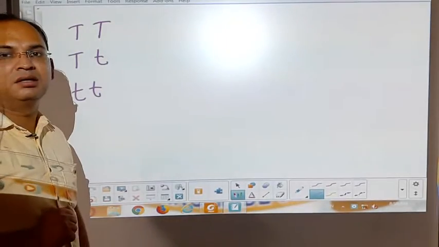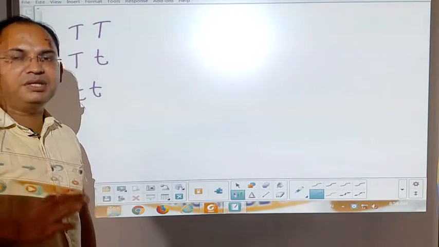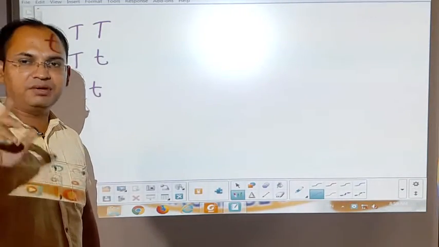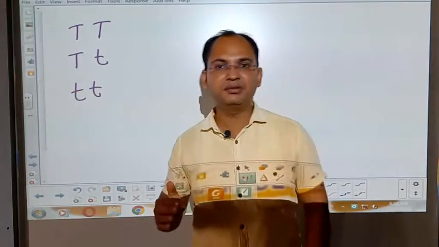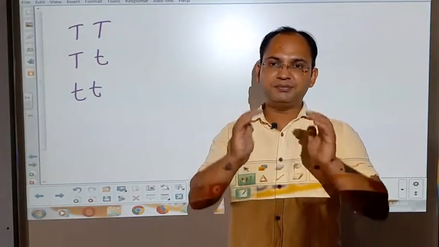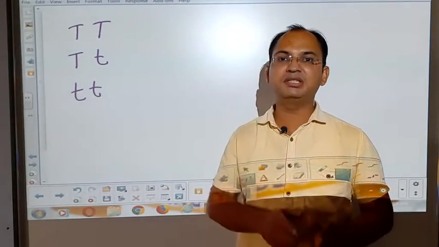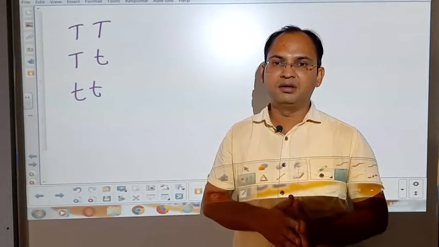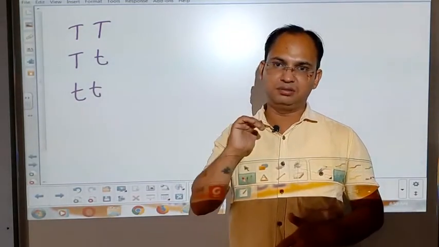then they show two types of combinations: one on the basis of their gene combination and one on the basis of their physical appearance. If we simply watch a plant, we cannot say which gene combination it has. We can only see its height, whether it is dwarf or tall.